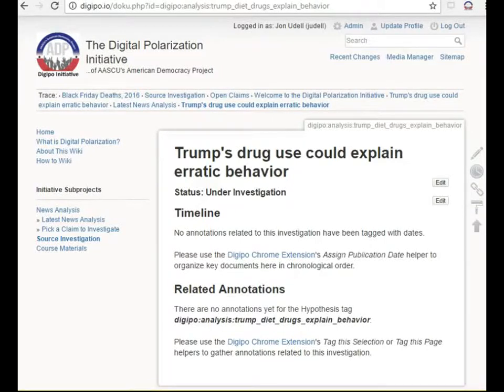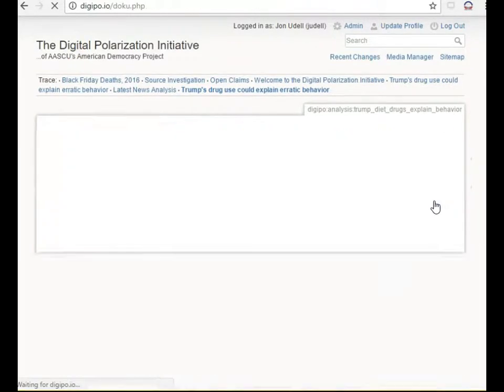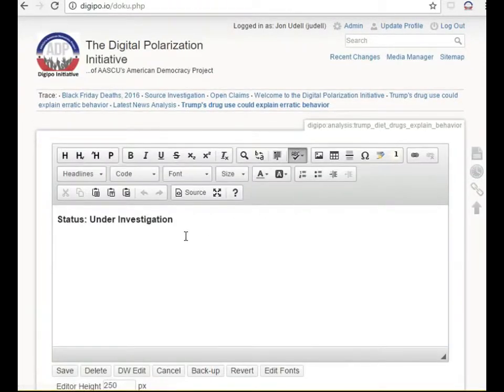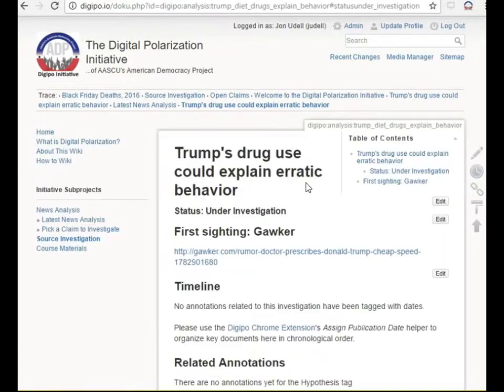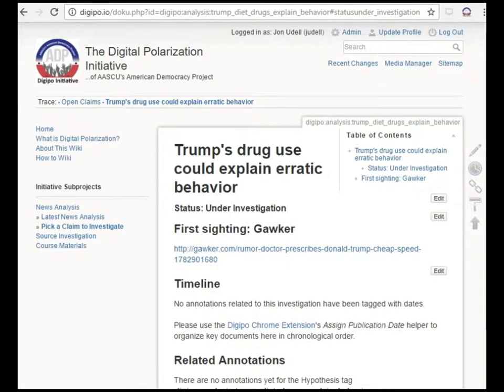Here's the beginning of a DigiPo investigation. We've got nothing except a provisional headline. The idea comes by way of a friend who had read this article. It's something I've read about and heard about from time to time, but I've never actually looked into the claim, so let's see what we can find.